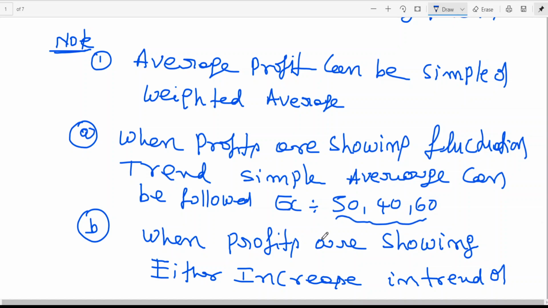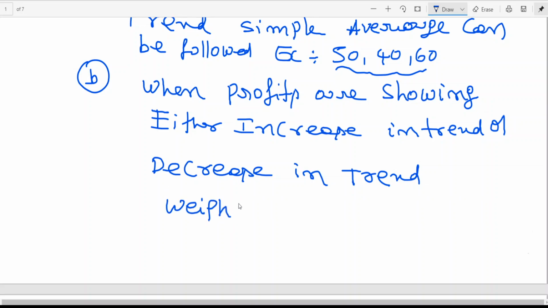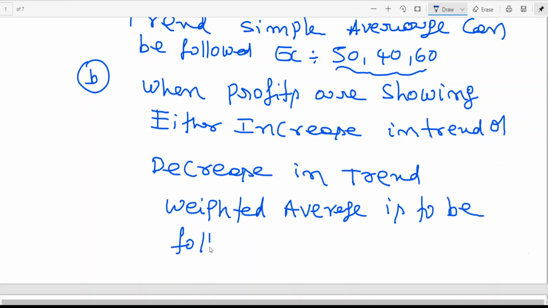When profits are showing either an increase in trend or a decrease in trend, weighted average is to be followed. Example: 50, 75, 90.